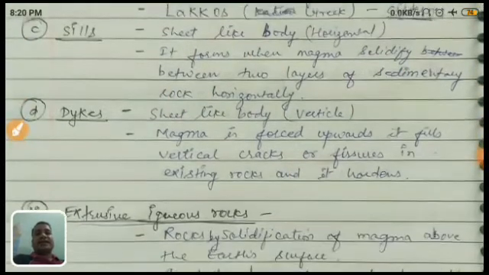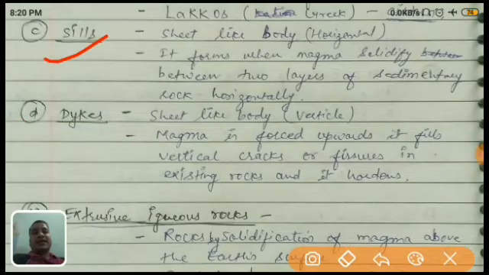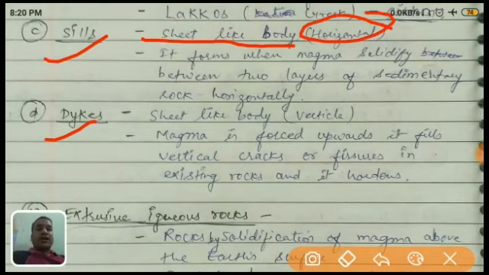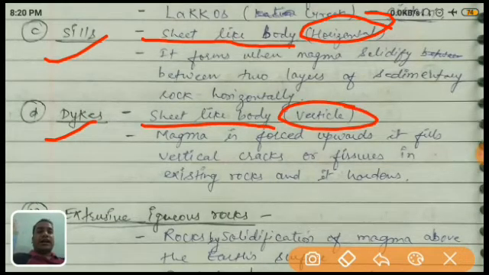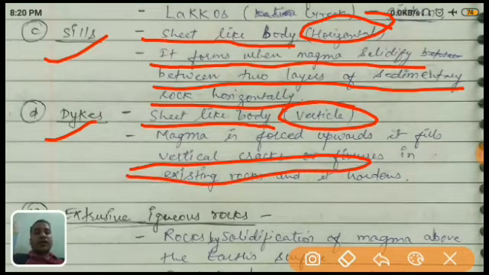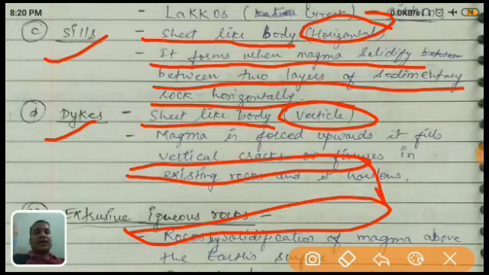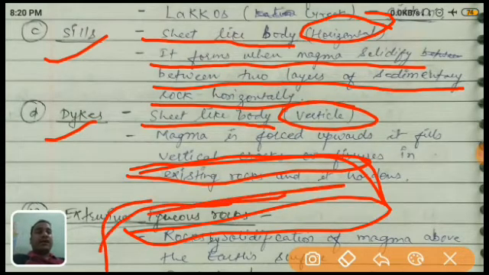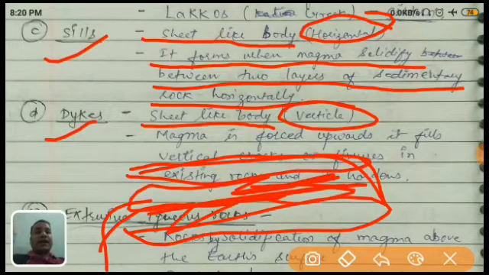Next structure is the sill. I already explained that sills and dikes are both the same. The only difference is their position: a sheet-like body but horizontal, and a sheet-like body but vertical. It forms when magma solidifies horizontally between two layers of sedimentary rocks. There is one rock, there is another rock, and if there is a gap in between, the magma comes and fills it, and after some time it solidifies. And this becomes a sill.